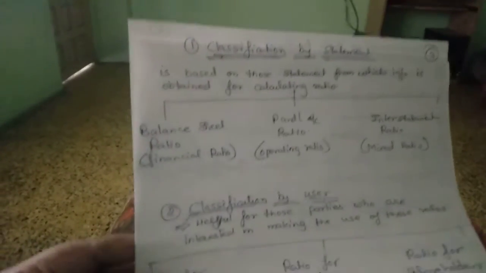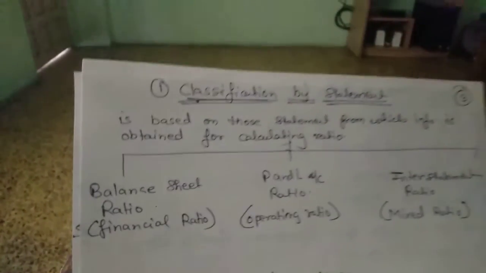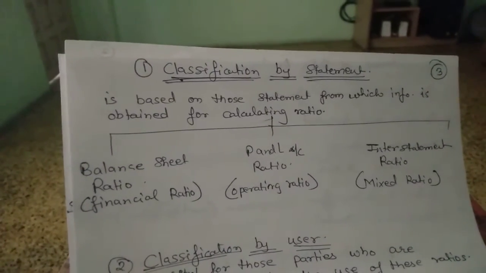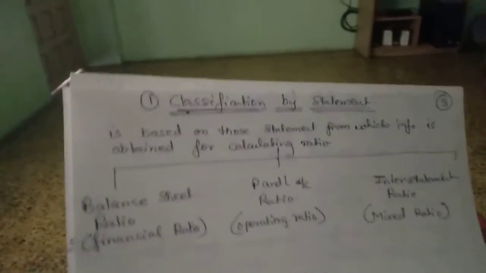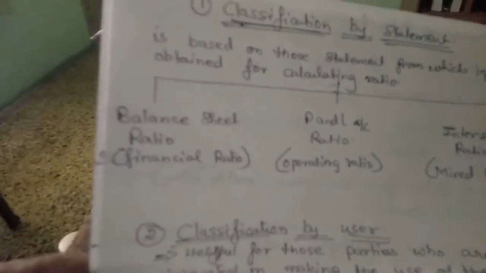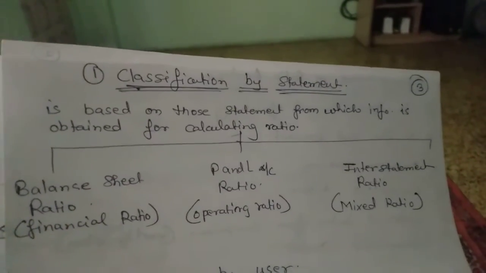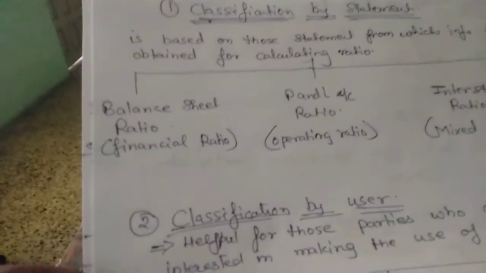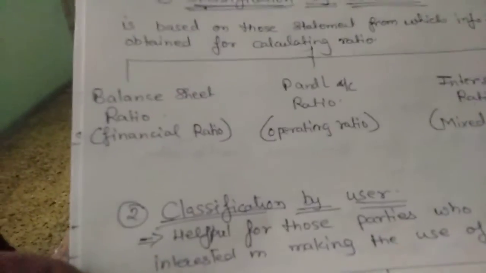The first classification of ratios is classification by statement. It is based on those statements from which information is obtained for the calculation of ratios. As the name suggests, it is the classification based on the statement. Now what are the various statements which we make? First is the balance sheet, next is the profit and loss account, and next is the inter-statement ratio. The basic two statements are the profit and loss account and the balance sheet.